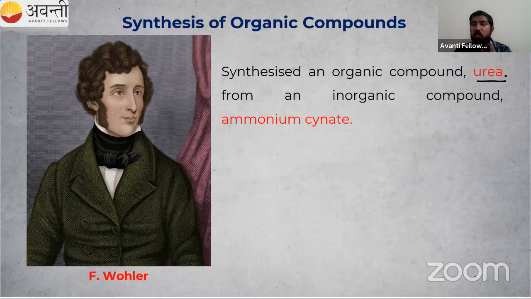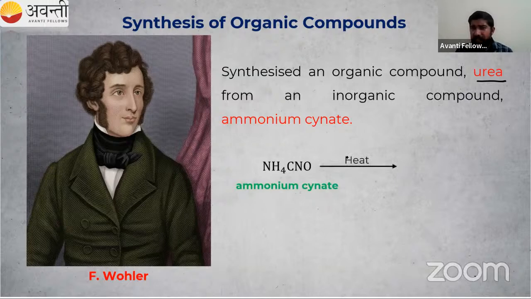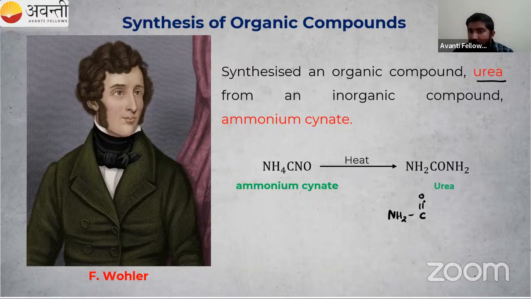Berzelius said it is not possible to prepare organic compounds outside living things. Wohler challenged him and said, no, no, I will prove it to you. I will show you that organic compounds can be prepared in the laboratory also. How did he prepare urea? In the lab, he took ammonium cyanide and heated it. Then he got a compound known as urea, NH2, C double bond O, NH2. This is the structure of urea.